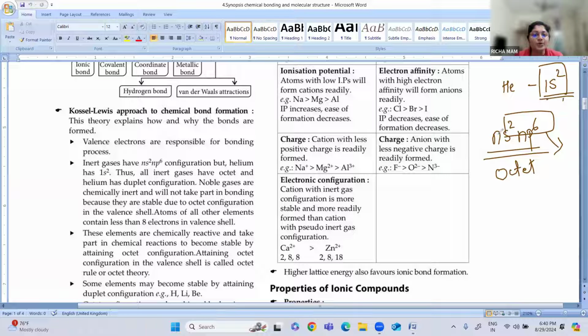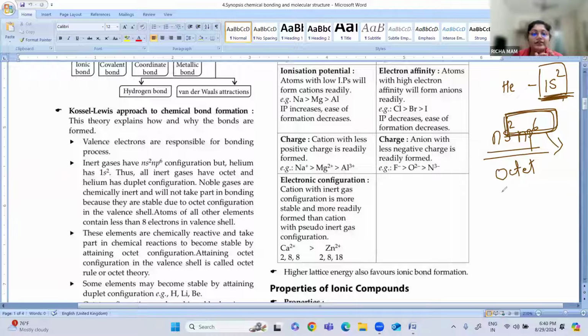And all these noble gases are chemically inert. Why are they said to be inert? These electrons are not involved in bonding. Inert means these electrons are not involved in bonding. Because of the 8 electrons in the outermost shell, they have a stable configuration.